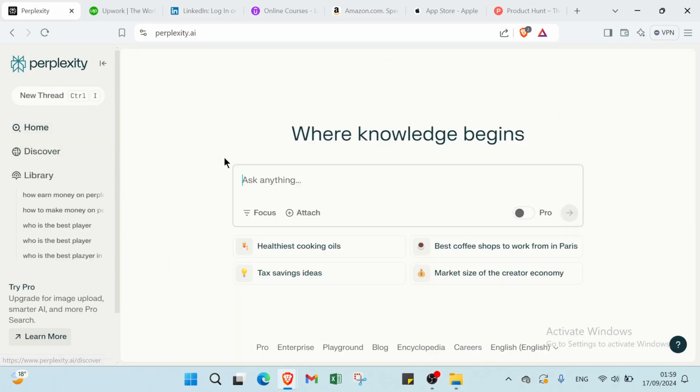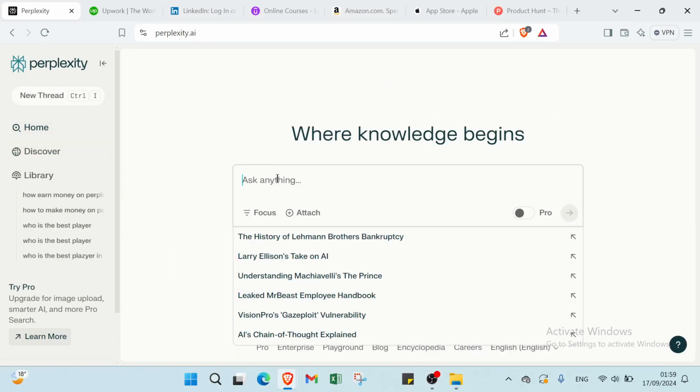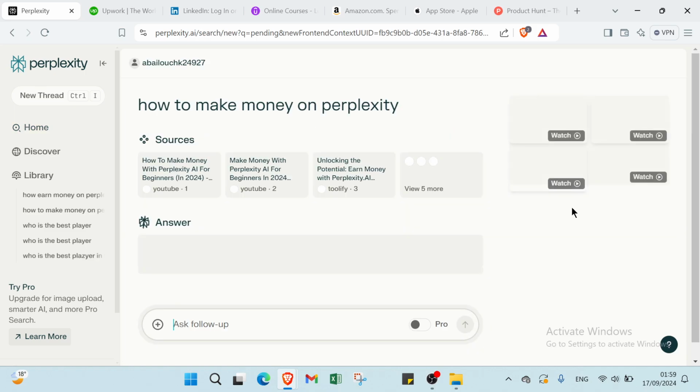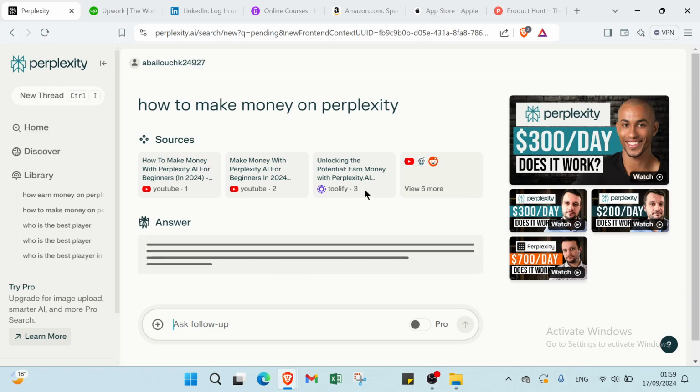Let's come back to the home and let's ask something here. For example, let's ask how to make money on Perplexity. And you can ask anything you want. So you click over here, then you will find these things.